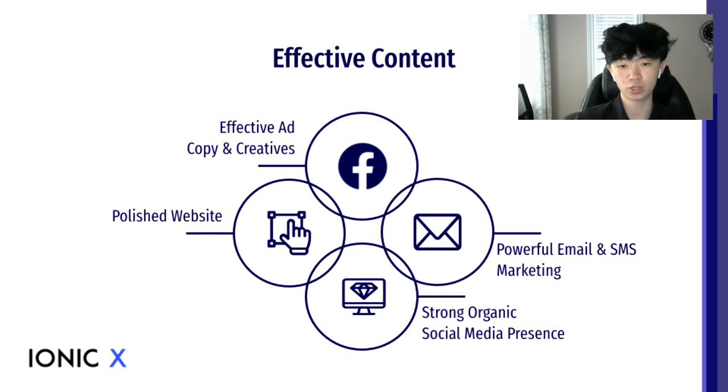So what does this look like for other channels? Because like I said, we transitioned to more of a holistic marketing strategy. You need to cover all the bases. Well, on other channels, this would mean a polished website with a high conversion rate, a strong organic social media presence with high quality images and videos that really make your brand stand out. And again, that's one more important thing: you really need to make your brand stand out. And powerful email and SMS marketing that really entices the customer and pushes them towards that final step of actually buying.